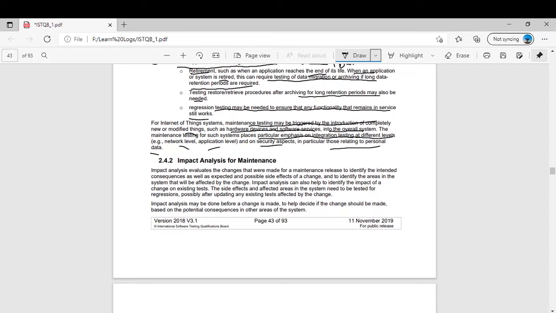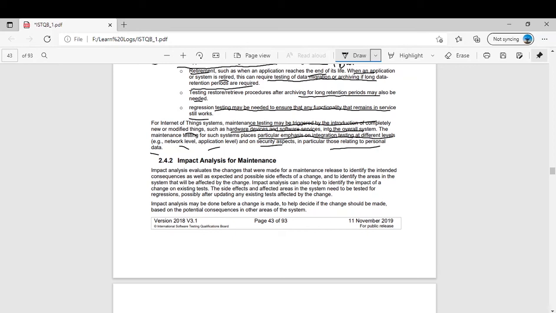changed your product, there was some maintenance, and now if you want to do the maintenance testing, it will cost this much, because we have to run, for example, 50% of our regression tests to ensure that there are no side effects. Then it is the impact analysis. The goal of the impact analysis is that after impact analysis you tell how much regression testing you will need, or how much confirmation testing you will need to confirm that your system is working properly as expected and the change has no side effect on the other parts of the system.